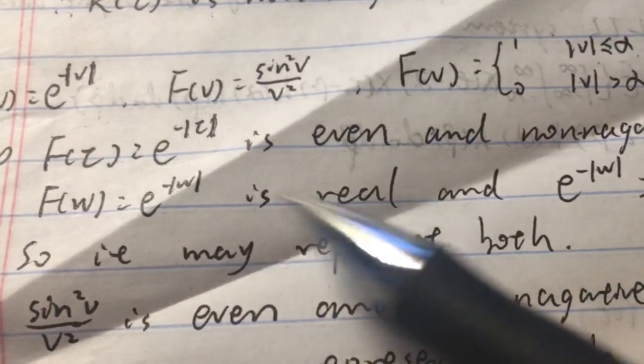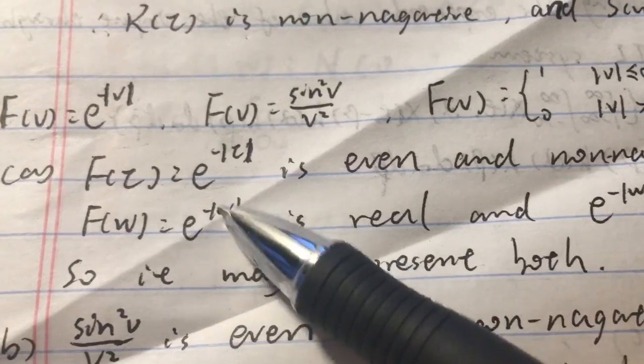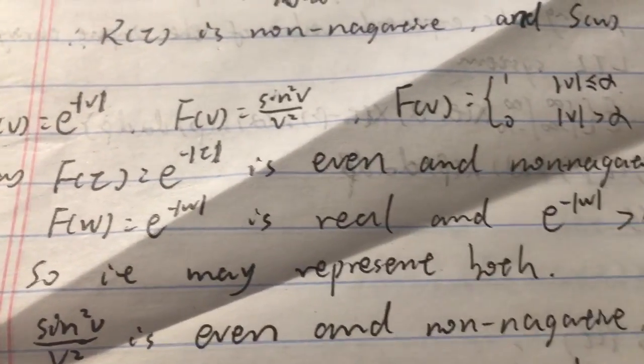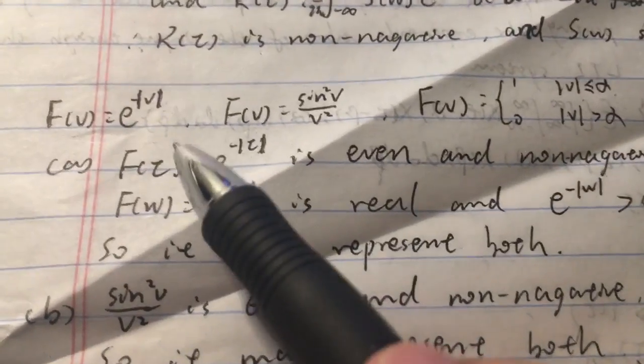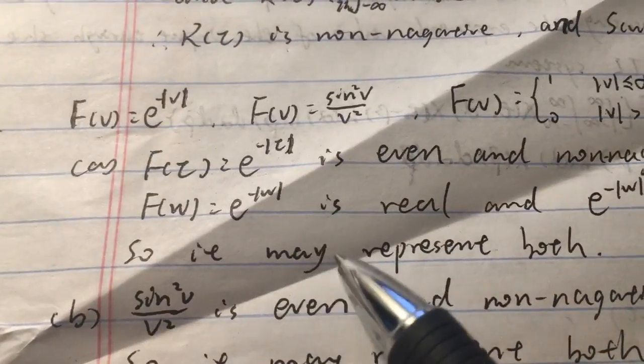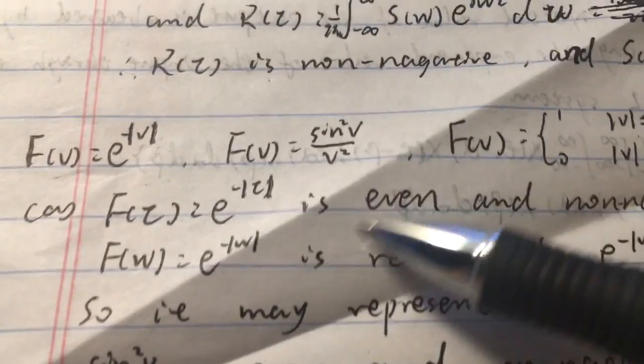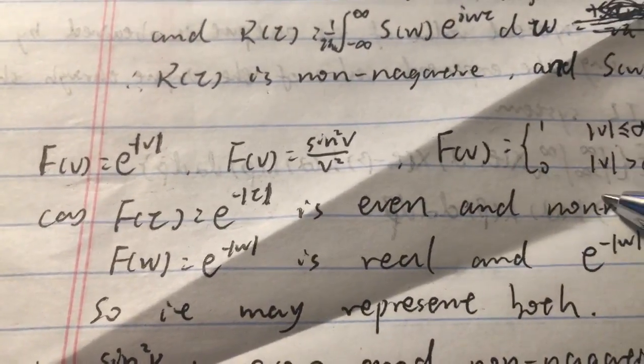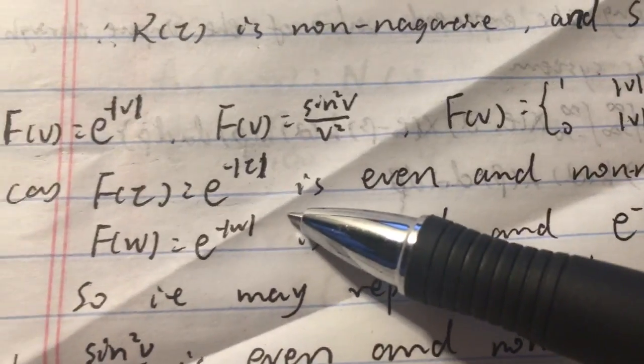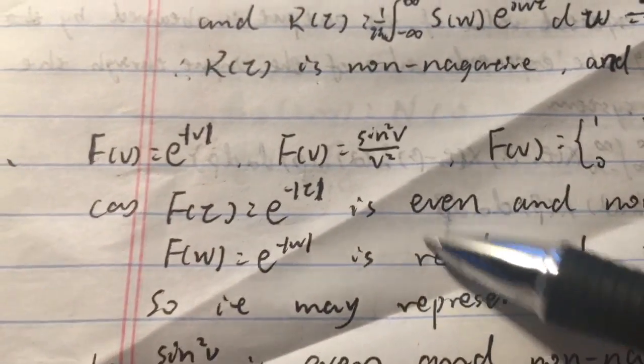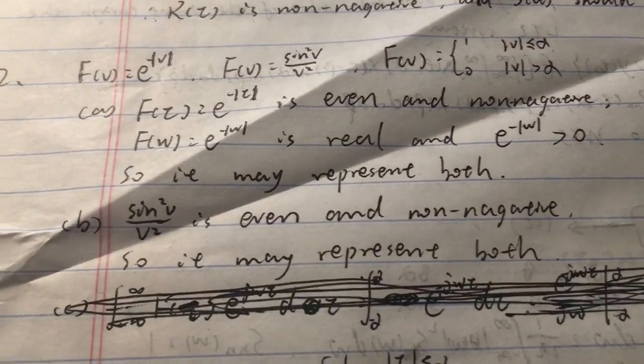So it's real, and we know that this function is real, and it's more than 0. So it's non-negative. Thus, the first function can represent a WSS stochastic process, and also it can represent a spectral density function. So that's the first function.